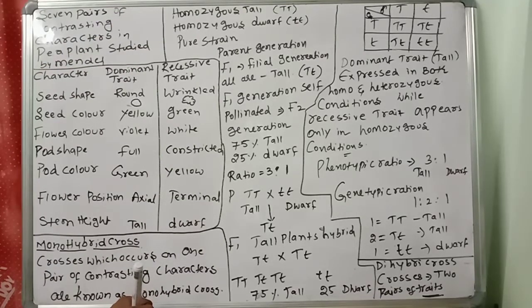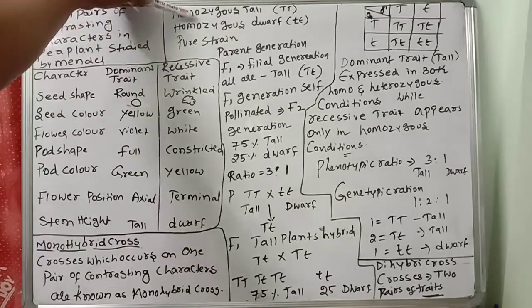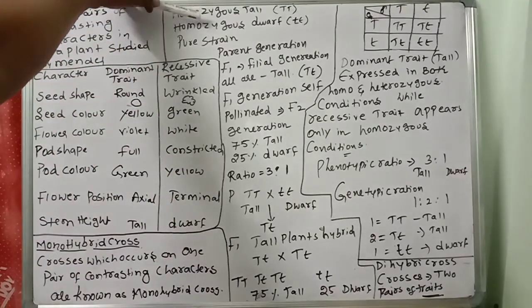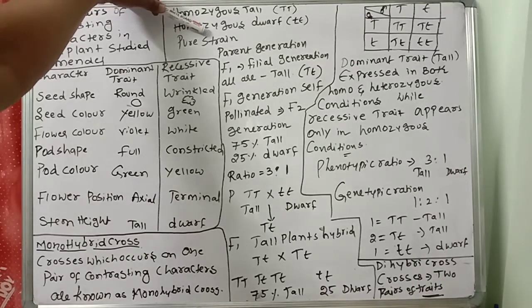So what is the result? Care was taken that the pea plants do not get self-pollinated. After cross-pollination, the flowers were covered with bags. So we are taking the capital T pollen grains and spraying them on the stigma of the dwarf plant. Then we cover it. Then what will happen?